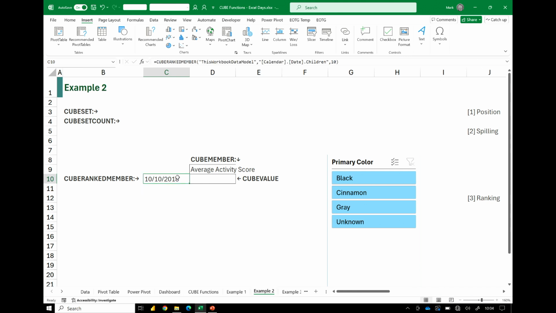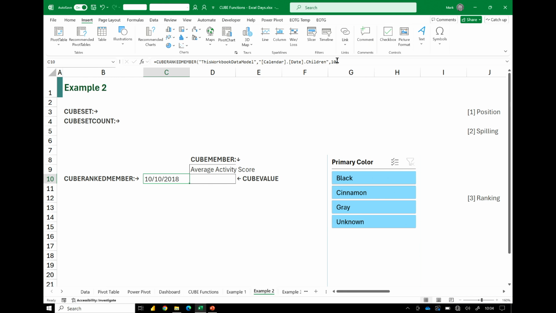Now, you're probably thinking, well, that's great, but we're still explicitly stating things. There are 31 days in October, so wouldn't it be great if we could have 31 days? Only there's 30 days in November, and there's that rhyme that nobody can remember. So if we're going to fill cells with this, wouldn't it be great if we could spill these results?